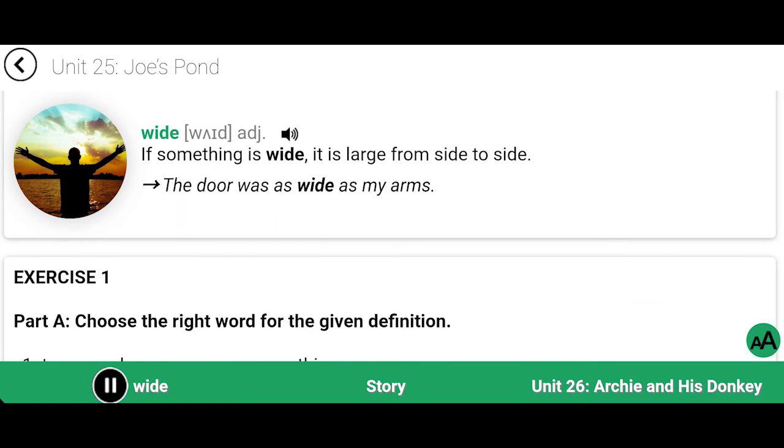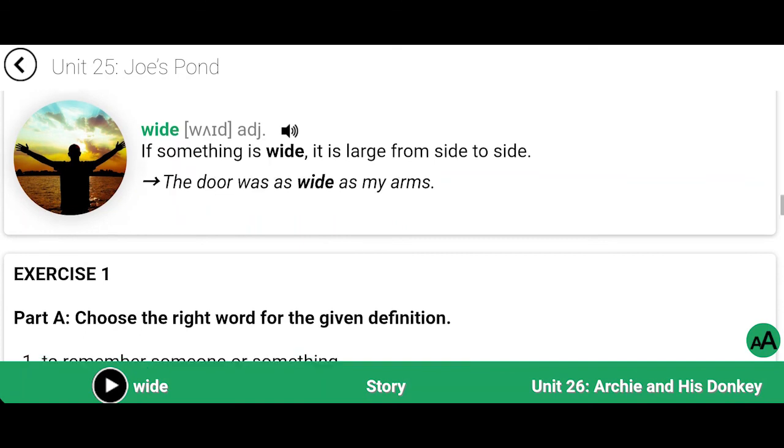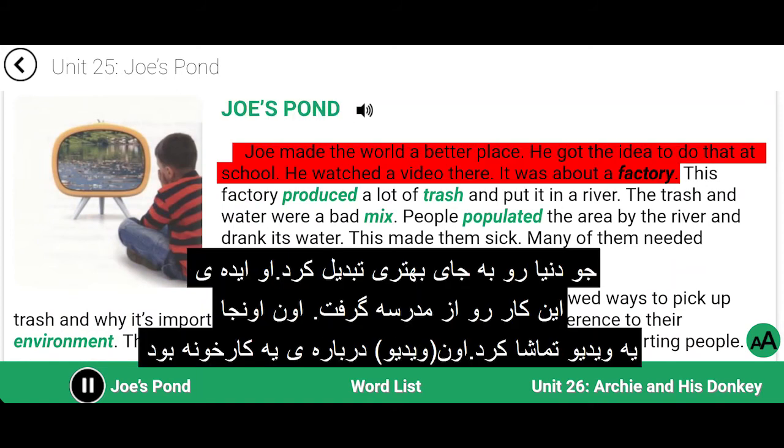Wide. If something is wide, it is large from side to side. The door was as wide as my arms. Joe's pond. Joe made the world a better place. He got the idea to do that at school.